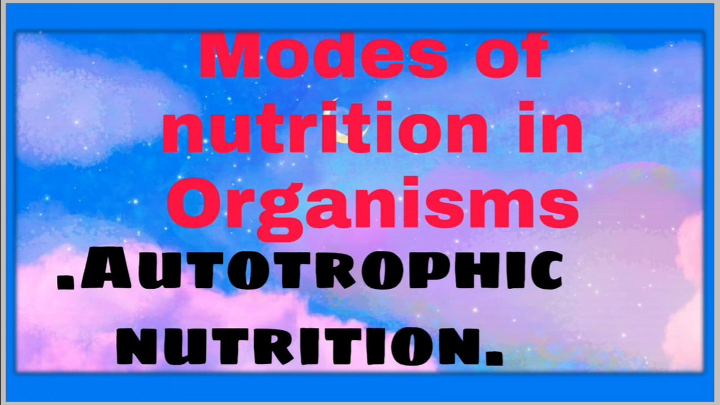The second mode of autotrophic nutrition is the chemosynthetic nutrition. Some non-green autotrophs like iron and sulfur bacteria use the chemical energy which is released during the oxidation of simple inorganic compounds to prepare organic food, and they are termed chemoautotrophs. Another term is chemotrophs, and the process is called chemosynthesis. Since autotrophs produce their own food, they are called producers of the ecosystem.